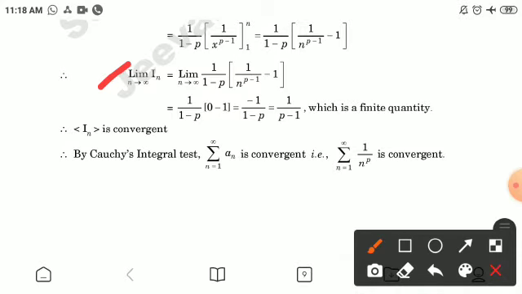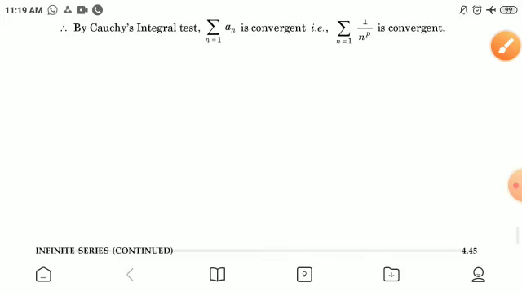Therefore, finding the limit as n tends to infinity, this gives 1 by (p minus 1), which is a finite quantity. Therefore I_n is a convergent sequence. Therefore, by the Cauchy integral test, summation a_n is convergent. That is, summation 1 by n raised to the power p, where n is from 1 to infinity, is convergent.